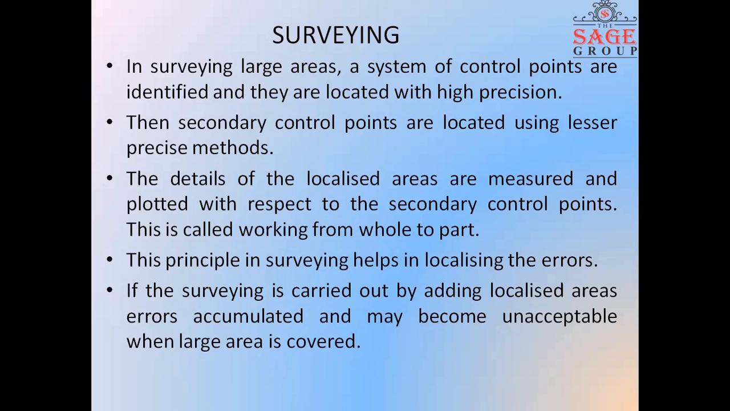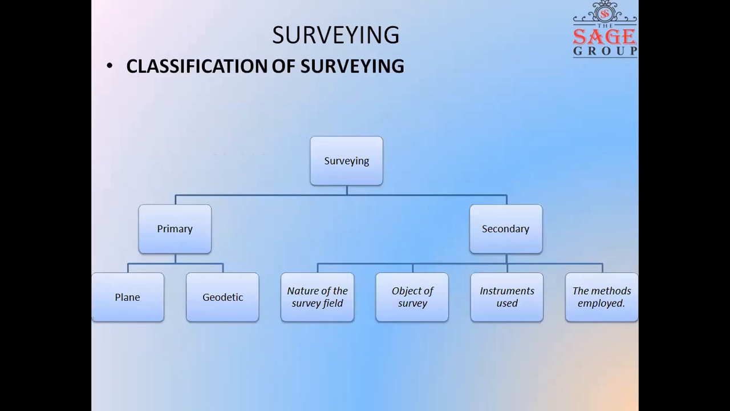That means if we are working on a small area, then the surveying results can be accurate. But if we are working on a large area, then the minimum errors need to be ignored. Then let's come to the classification. Basically, surveying is classified into two categories. The first one is primary and the second one is secondary.